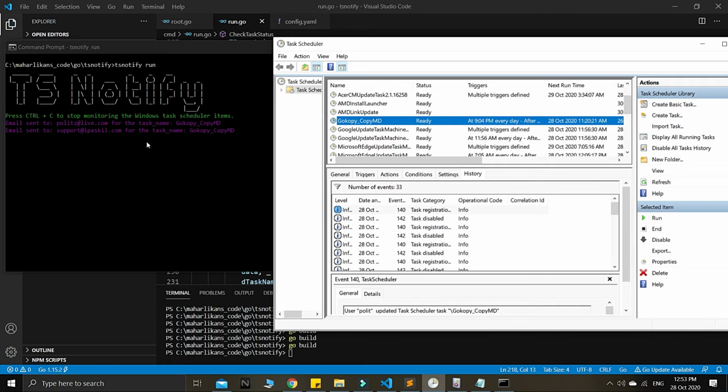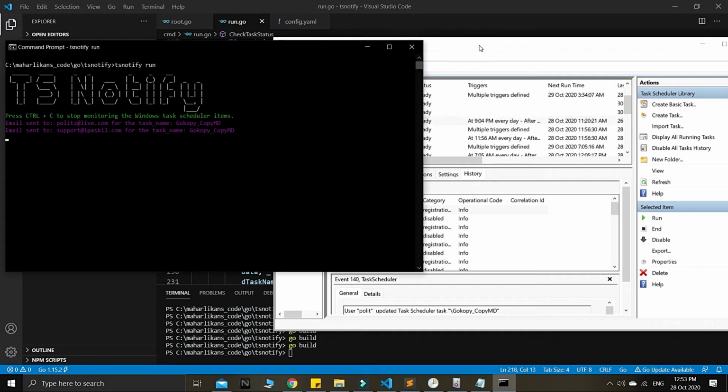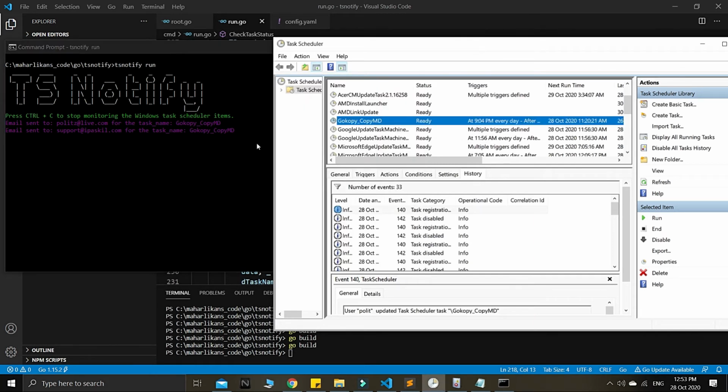So right now it doesn't send, guys. As you can see, it never sends, but the status is ready. It never meets our criteria, which is when the status changes to disabled or fail or warning or whatsoever, guys.